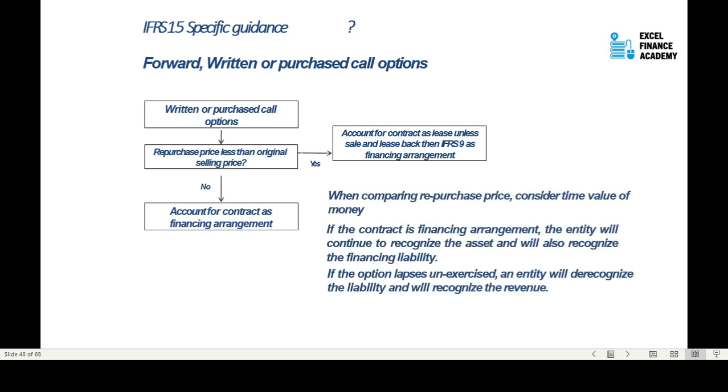If we are comparing the repurchase price, we also need to look at the time value of money. If the contract is a financing arrangement, the entity will continue to recognize the asset and will also recognize the financing liability. If the option lapses unexercised, the entity will derecognize the liability and will recognize the revenue. So it depends on when the customer comes back and says, okay, we want to sell it back to you at a higher price or at a lower price. Normally you wouldn't buy for a higher price, right?